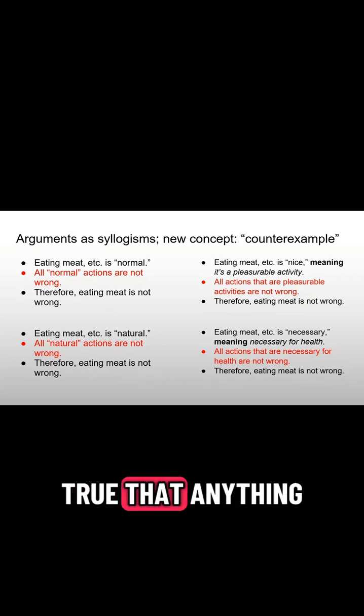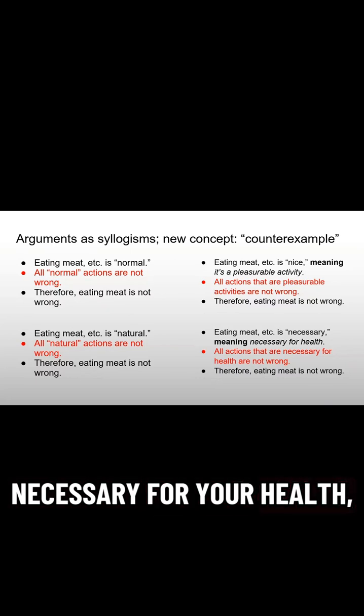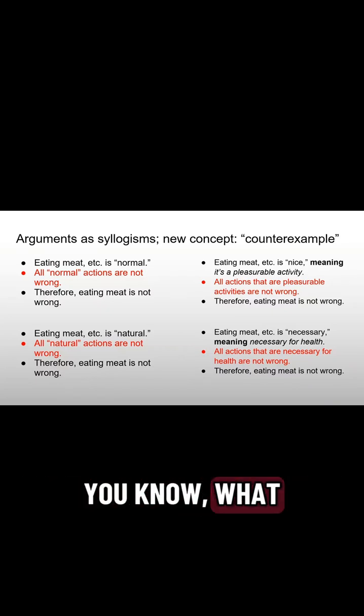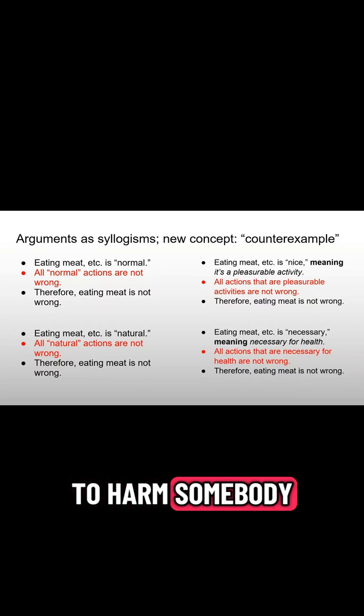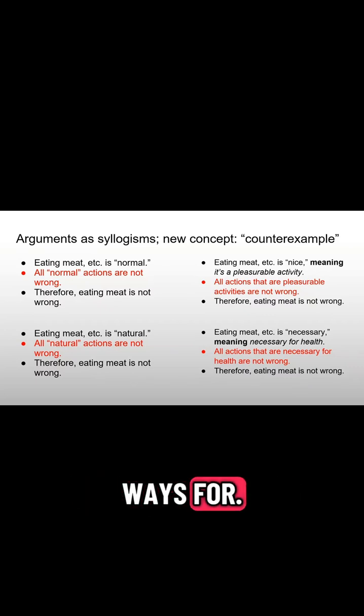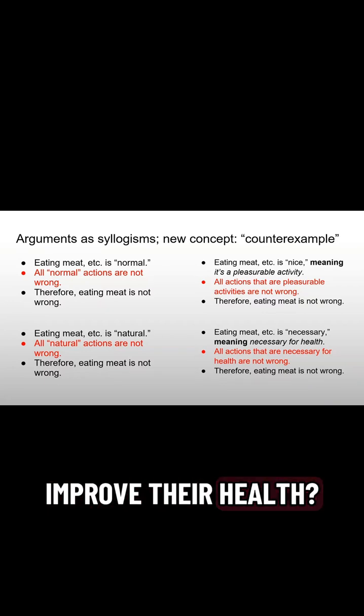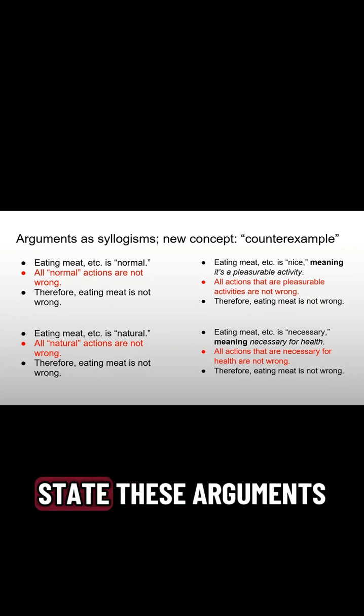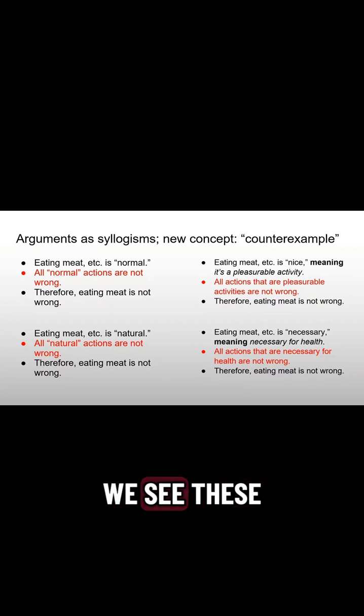Is it true that anything necessary to do for your health is not wrong? We could think about some extreme examples, where somebody had to harm somebody else in various ways for the betterment of their health. What if somebody had to steal an organ to improve their health? Would that be okay? Seems like no. So premise two might be a bit naive. All right, so we state these arguments as simple syllogisms. We see these are bad arguments.